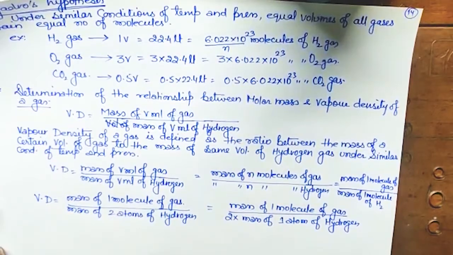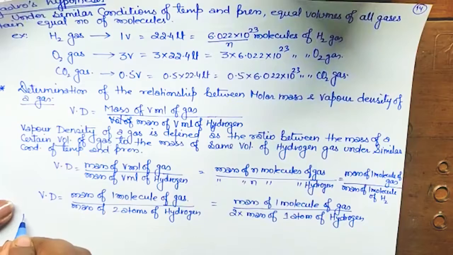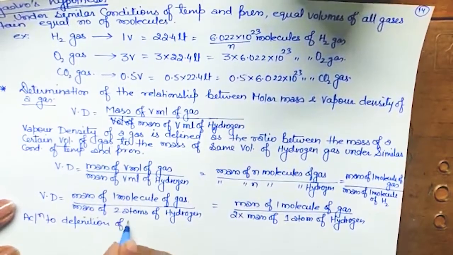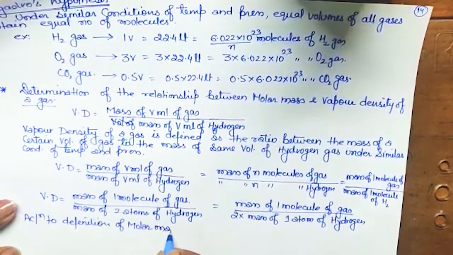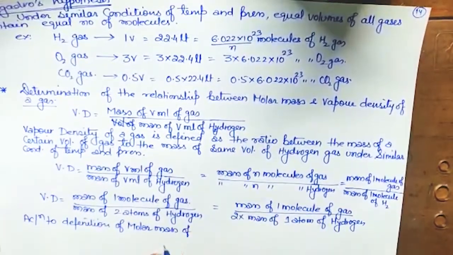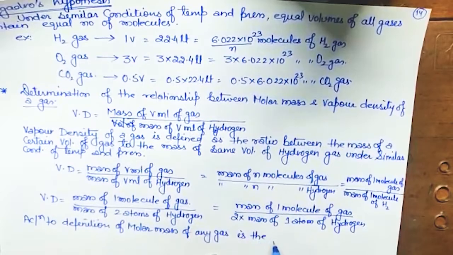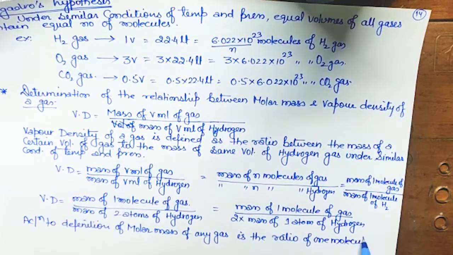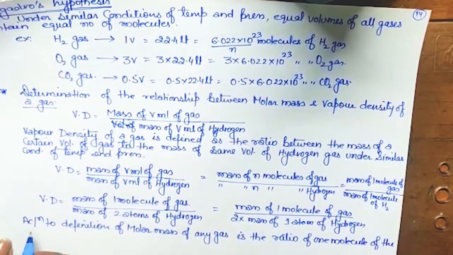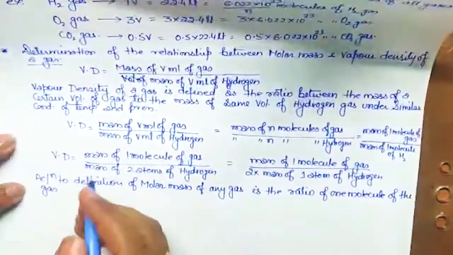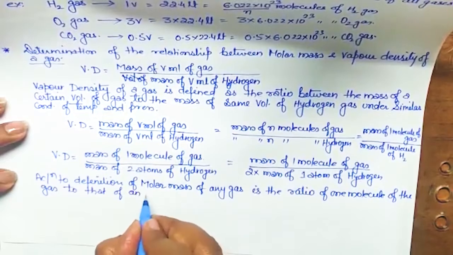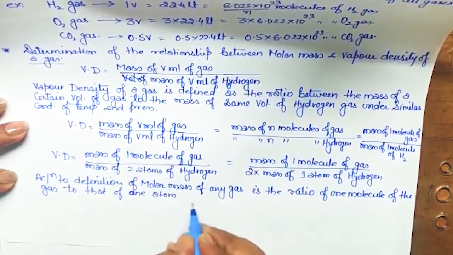Now learn the definition of the molecular mass. Molecular mass says, according to the definition of molar mass of any substance, let me take a gas, molar mass of any gas is the ratio of the mass of 1 molecule of the gas to that of 1 atom of hydrogen.